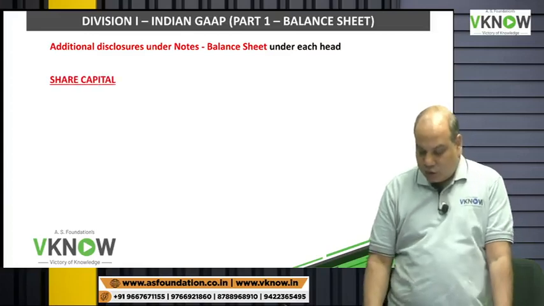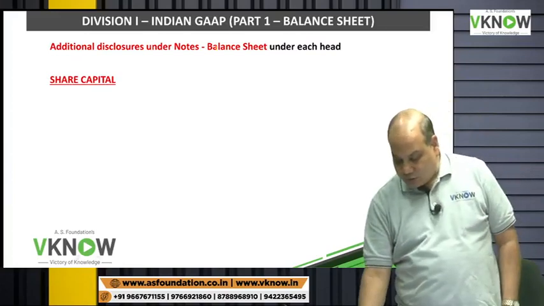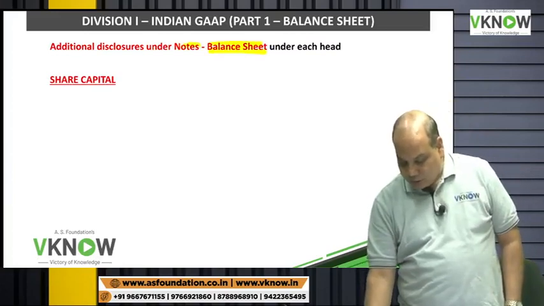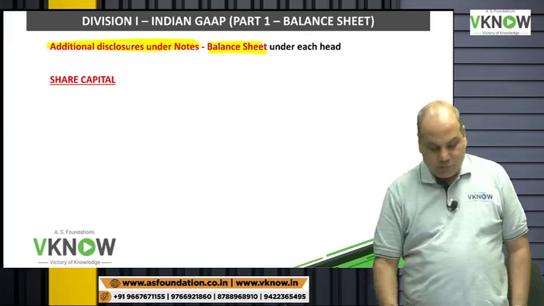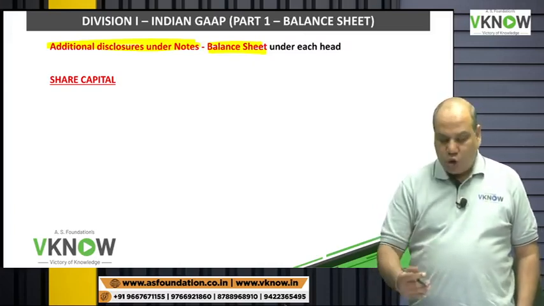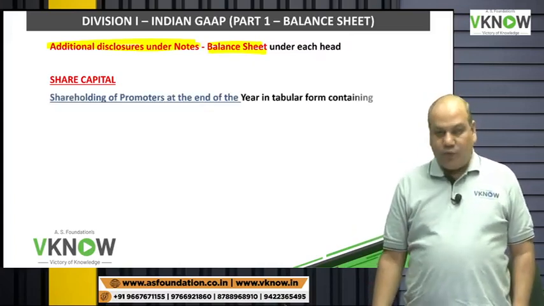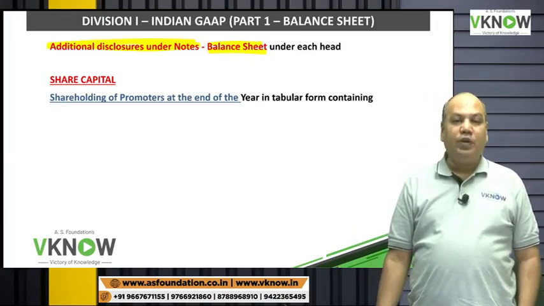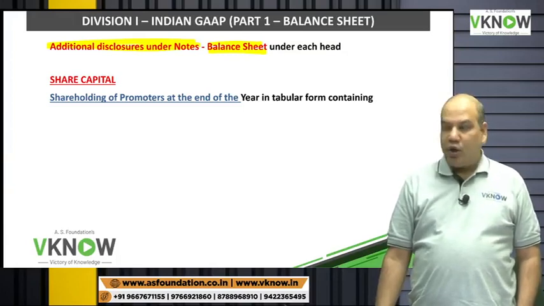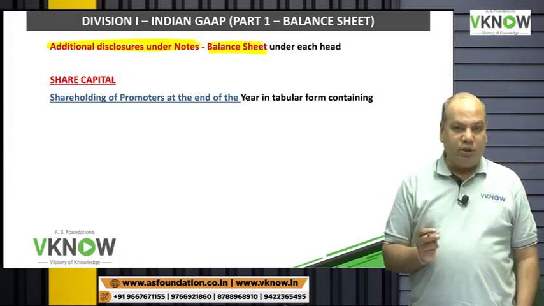Then additional disclosure requirement in the notes, first we'll say balance sheet item, additional disclosure requirement. Whatever you have learned in Schedule 3 before this is applicable, only some extra disclosures have been given for better understanding of the financial statement. Outsiders are interested in knowing more and more about the company.